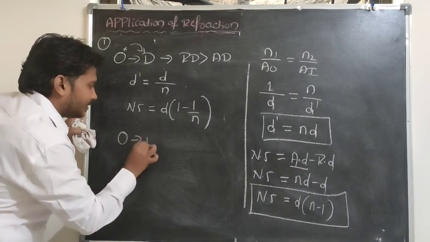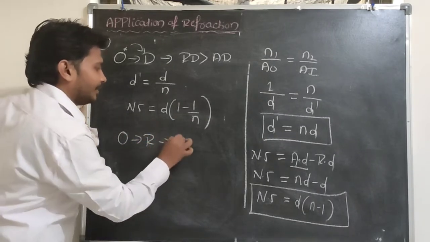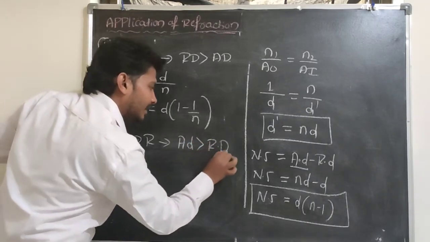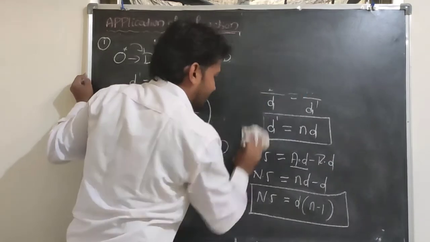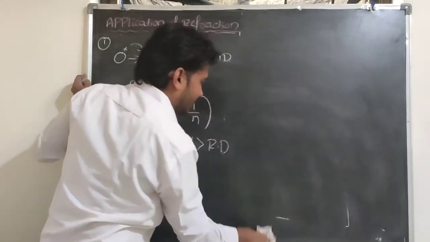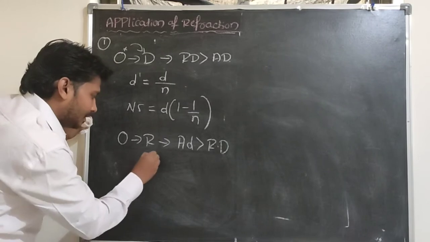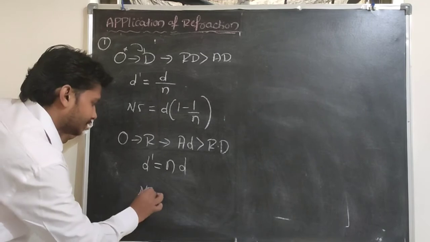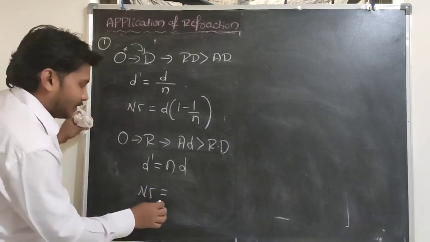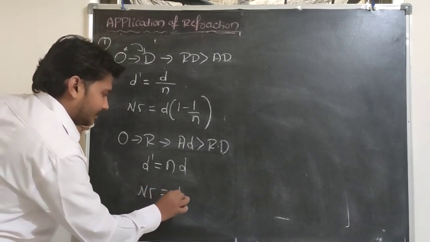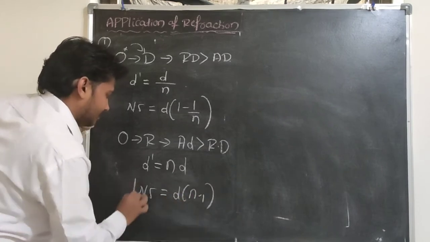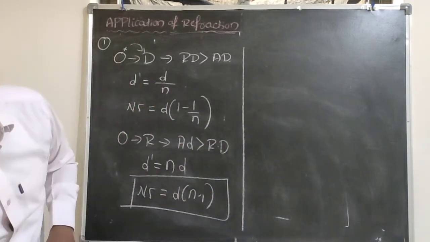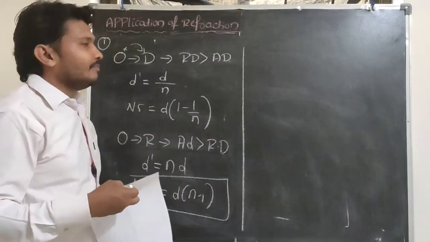Suppose the object is in a rarer medium. In that situation, the apparent depth value is greater than the real depth value. So what is the equation for the apparent depth here? Apparent depth is equal to n into real depth. So what is the equation for normal shift? Normal shift is equal to d into (n minus 1). Related to this, we will solve some numericals, and you may get a better idea about the normal shift.